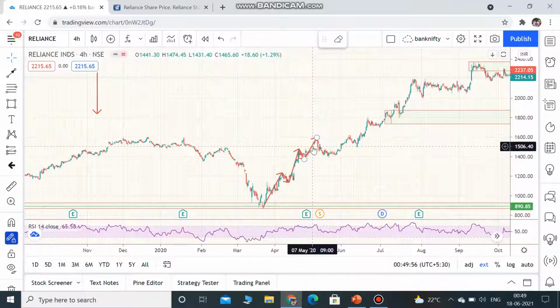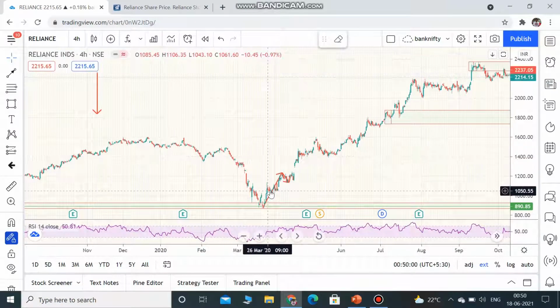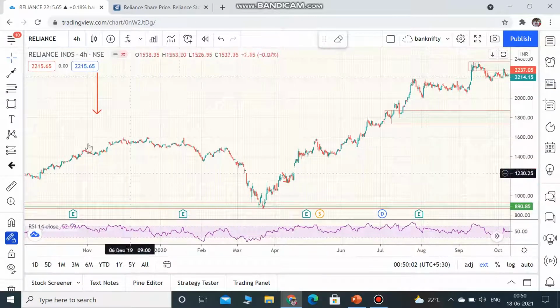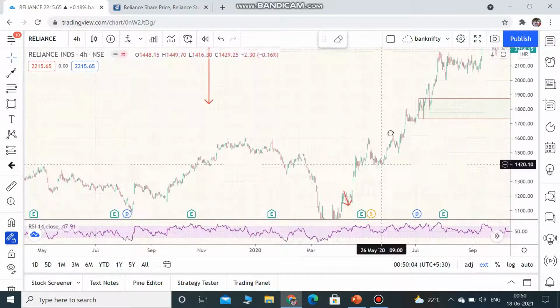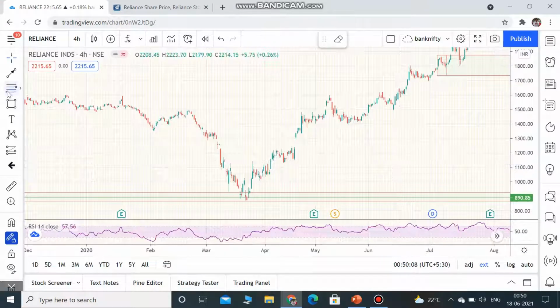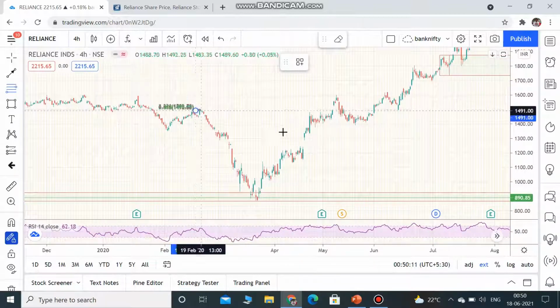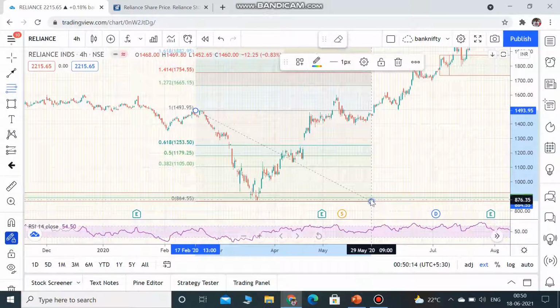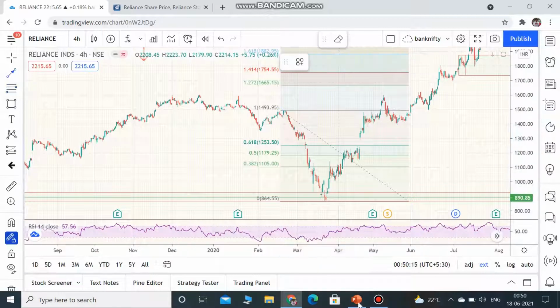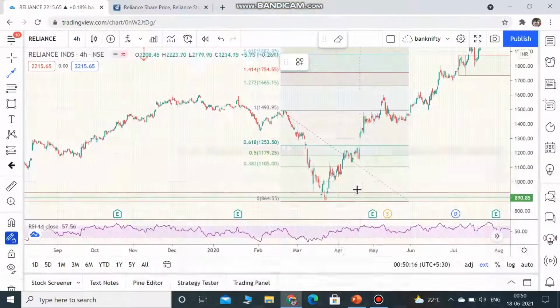So how do you judge it on Fibonacci here? Okay, so the first step was to identify support. I did that. My second step is going to be Fibonacci. So I draw it from my recent high to my low. If you are a safe trader, exit at 0.61.